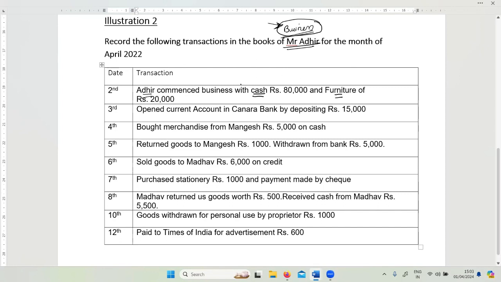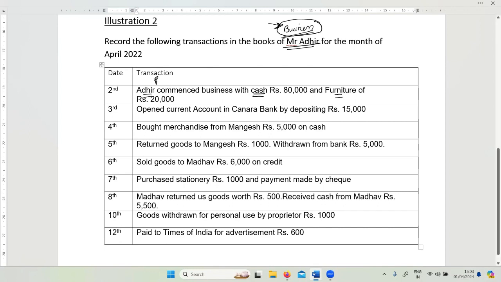Now, if you want, you can do the rough work on a particular page. I'm not going to do it this time, but you can do it at your end, where you'll write down the accounts: Adhir's account, cash account, and furniture account. What is Mr.